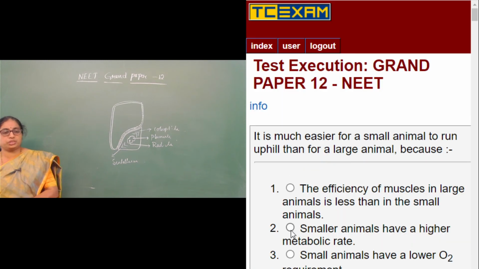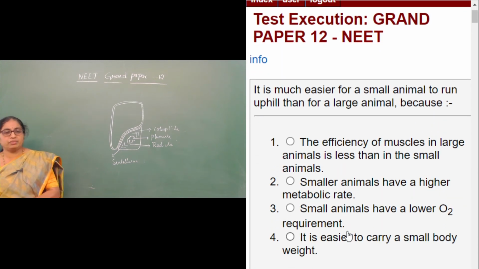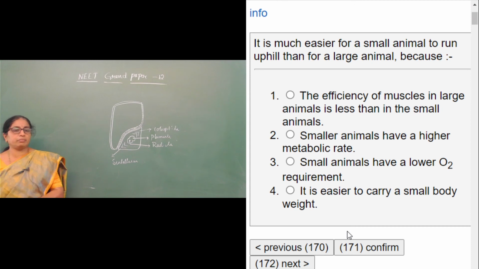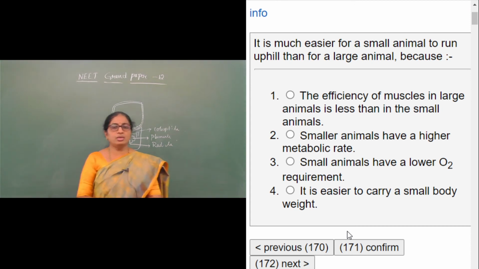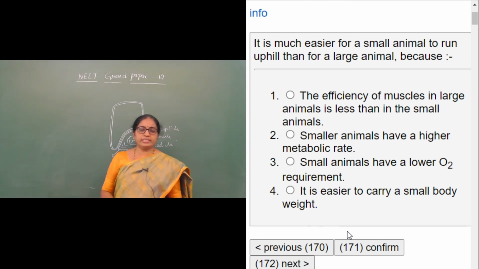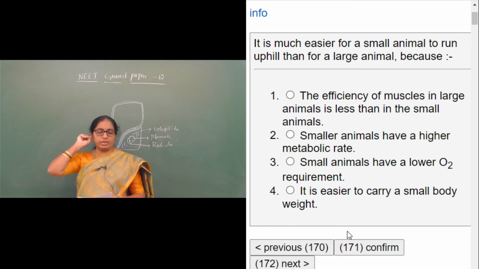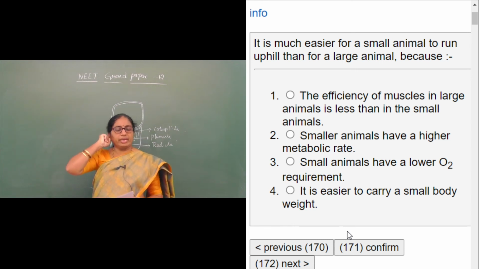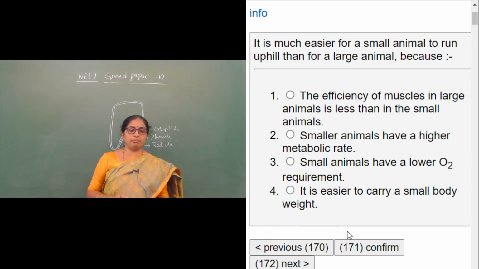Moving on to the next question, question number 171. It is much easier for a small animal to run uphill than for a large animal because the efficiency of muscles in large animals is less than in small animals; smaller animals have a higher metabolic rate; small animals have a lower oxygen requirement; it is easier to carry a small body weight. So, well, we have to answer this with a scientific background.